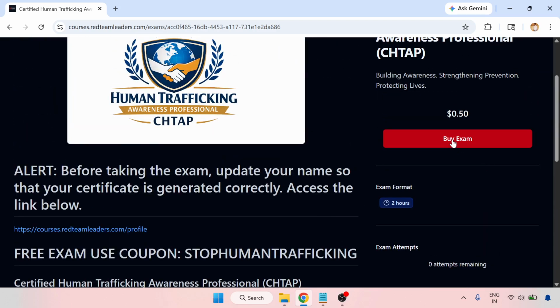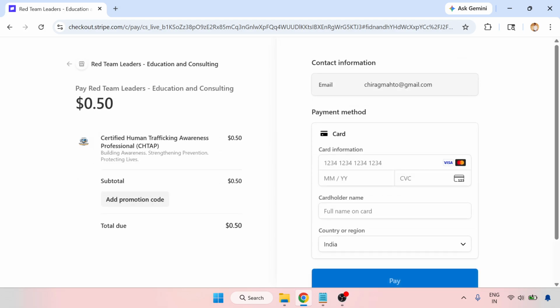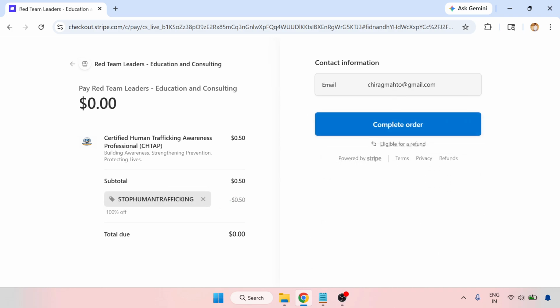Now we are going to buy this. Click on buy this exam, and here you can get the other details. This exam is $50, so add a promotional code: click here, paste that and click apply. Instead of making a payment, you can go through to complete the order. Click on complete order.